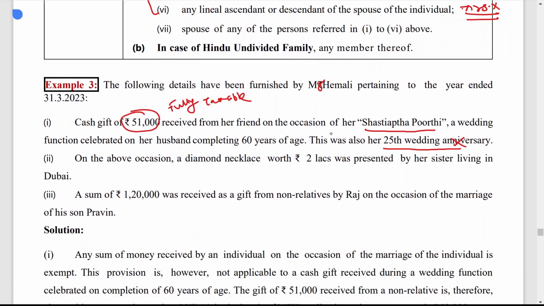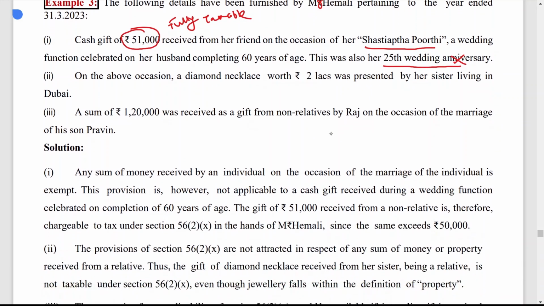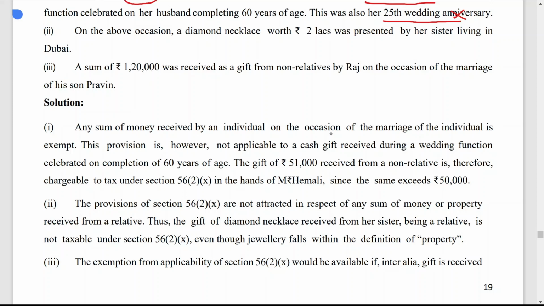Next one, on the above occasion, a diamond necklace worth rupees 2 lakh was presented by her sister living in Dubai. So now here the provision of section 56 subsection 2 clause 10 is not attracted in respect of a sum of money or property received from a relative, because the diamond necklace is received from a sister and a sister is covered under the definition of relative. So whatever gift is received from a relative is not taxable. So section 56 subsection 2 clause 10 is not applicable, and the diamond necklace is also covered under the list of property, jewelry. So nothing is taxable even though its value is more than 50,000.